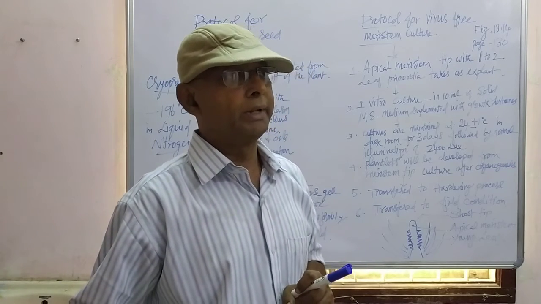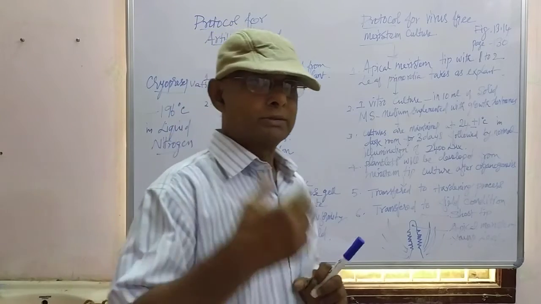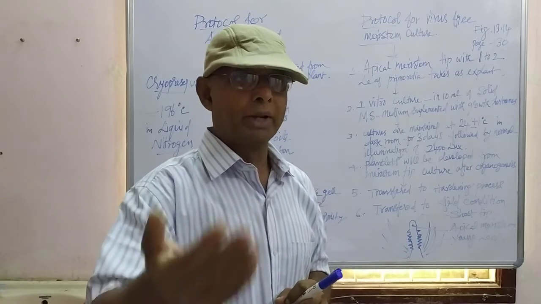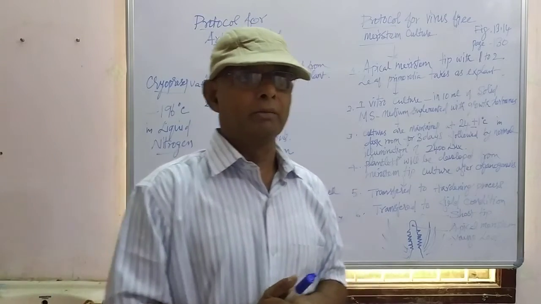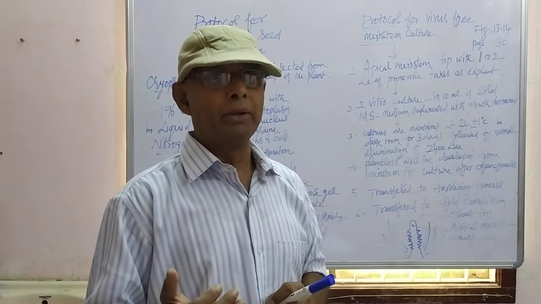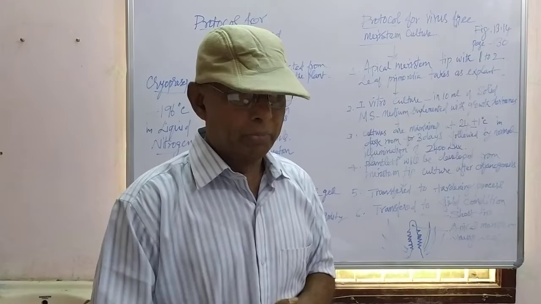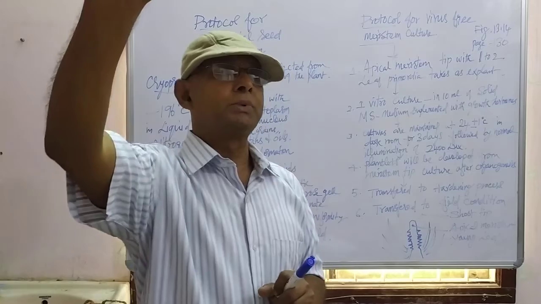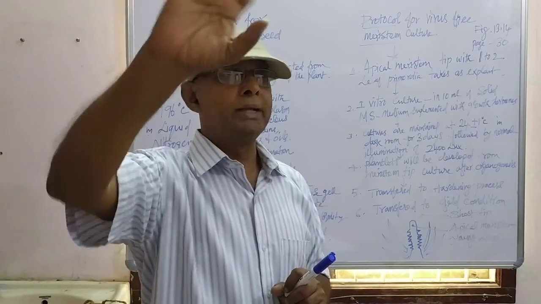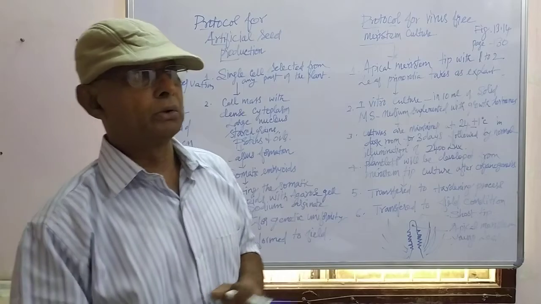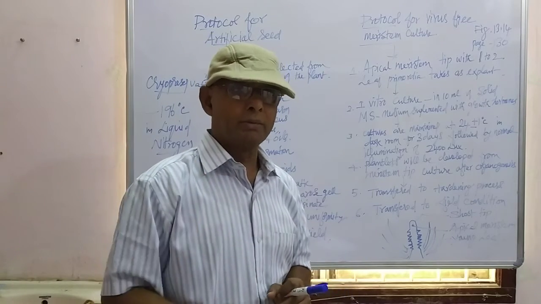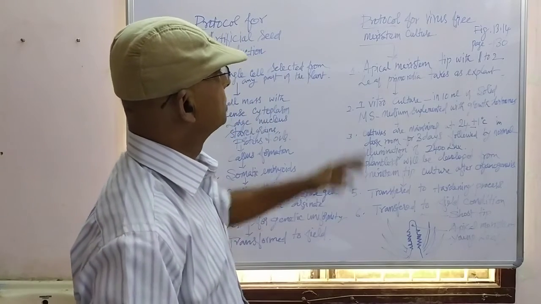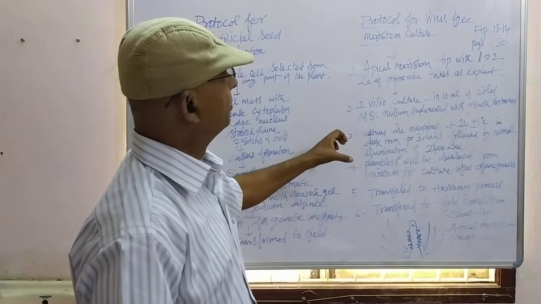Other parts of the plants are easily affected by the virus. There are many chemicals which will destroy fungi and bacteria, which may cause disease to the plants, but virus cannot be destroyed by using any type of chemicals. But the tip of the shoot is not affected by virus, so the meristem which is present at the tip of the shoot is isolated, separated, and grown in the culture medium under aseptic condition. It is possible to produce virus-free plants. So this is the protocol for virus-free meristem culture.